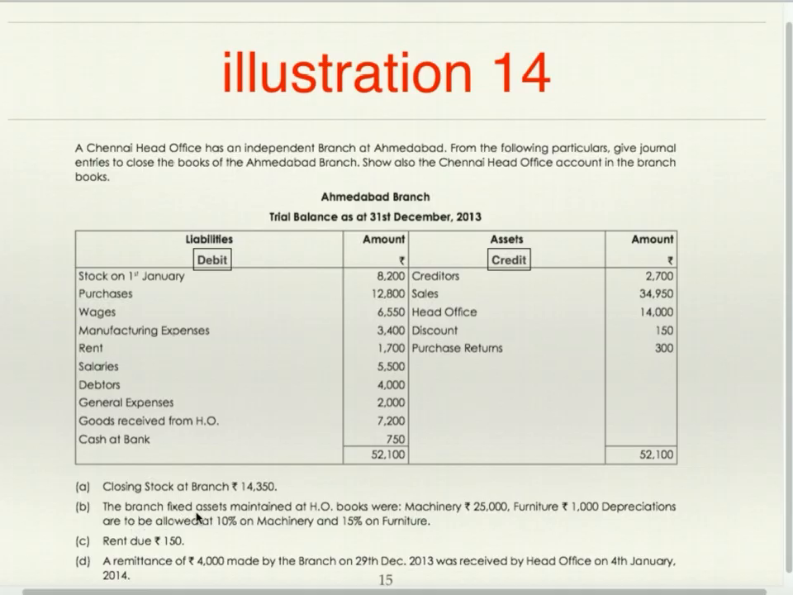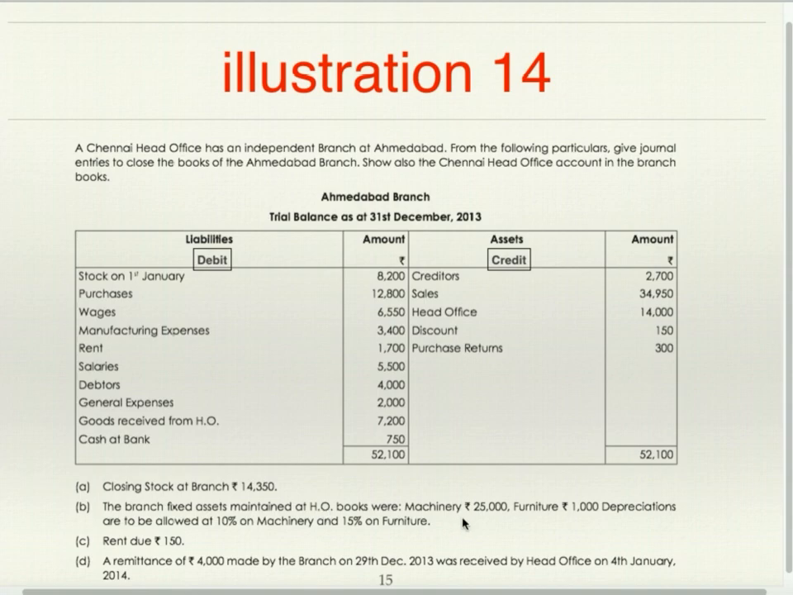Closing stock at branch 14,350. Branch fixed assets maintained at head office books are machinery 25,000, furniture 1,000. Depreciation is to be allowed at 10% on machinery and 15% on furniture. These are branch assets, machinery and furniture, but these assets are maintained at head office.